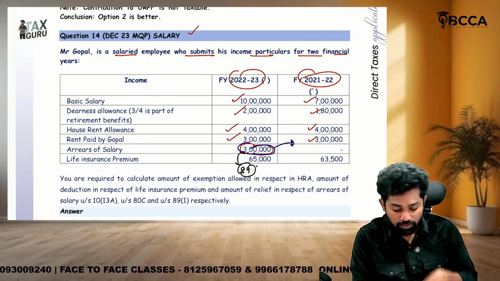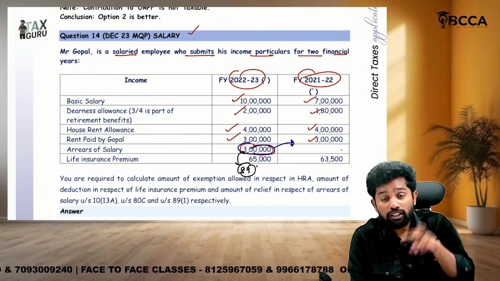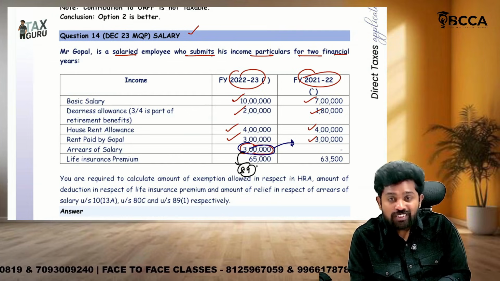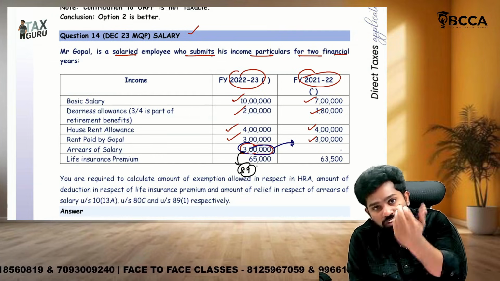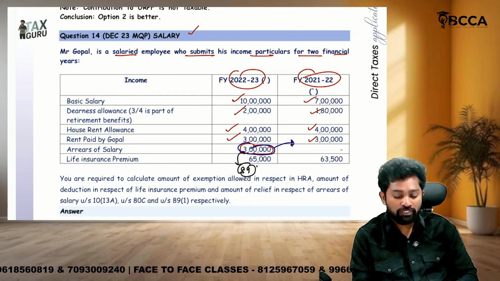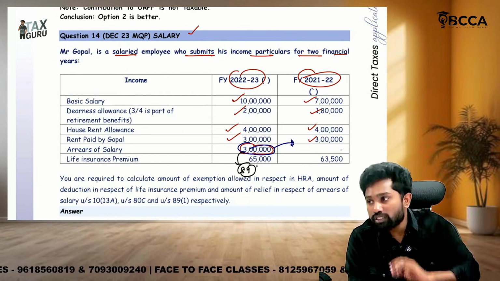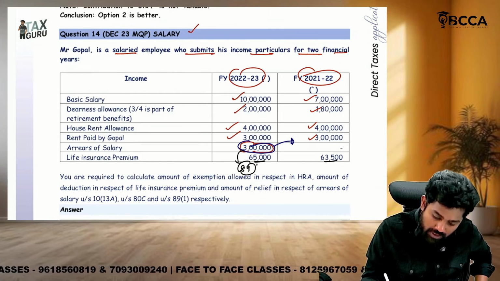What does it say? For this, sir, actually for 2 years you need to calculate now. For these 2 years you need to do 2 times. Include this 3 lakhs and do once the tax calculation for 21-22. Without this 3 lakhs also do for 21-22. Then for 22-23 also, with 3 lakhs do once, without 3 lakhs also do once. Okay. Then LIC paid 65,000, 63,500.